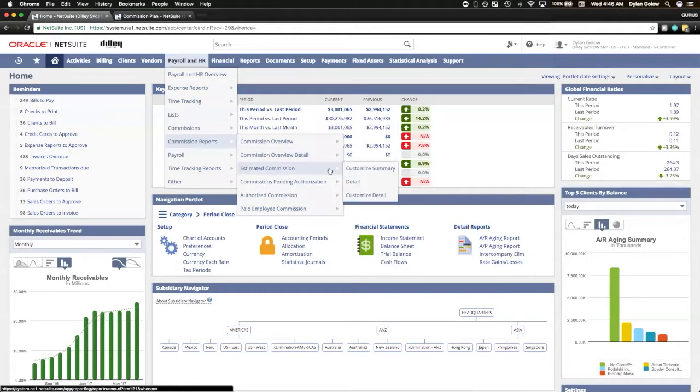The estimated commission report is actually deprecated and no longer used. And then these 3 reports are actually the independent stages that I explained exist within the overview report. So if you wanted to see only the commissions that are pending authorization, you could use this report. Only the authorized commission, you could use this report. And if you wanted to only see the paid employee commission, you could use this report.